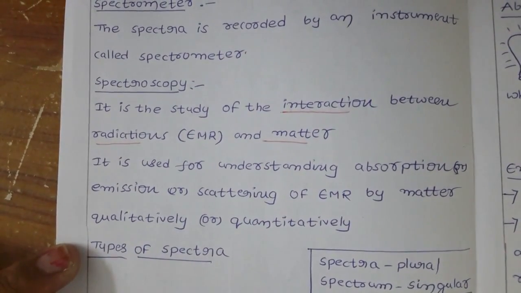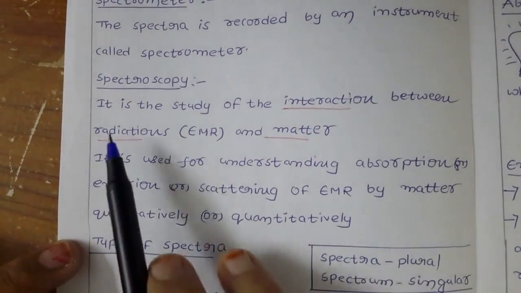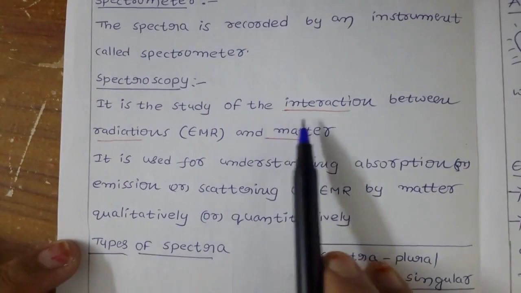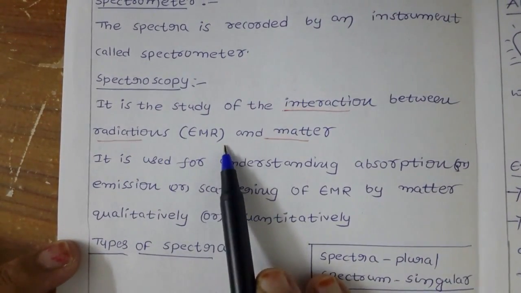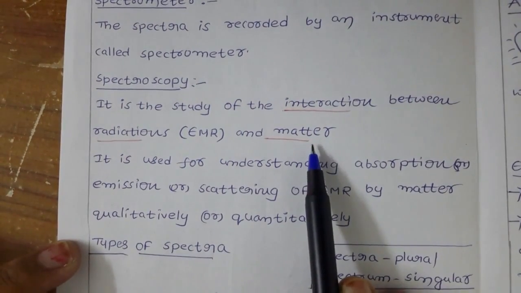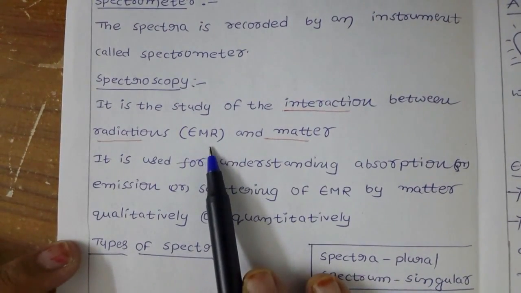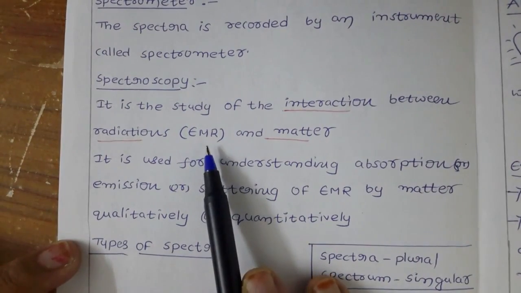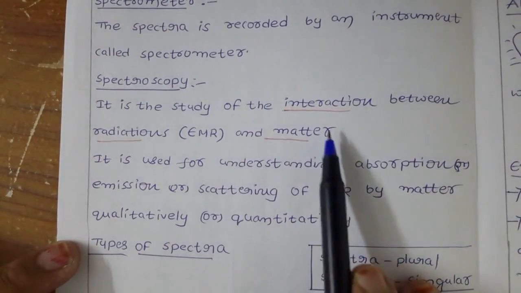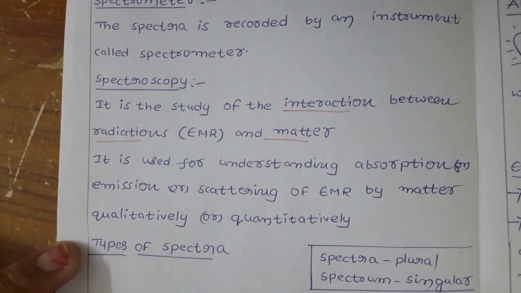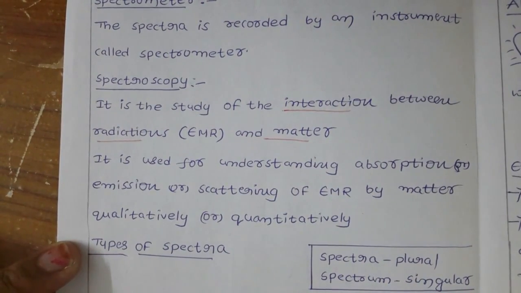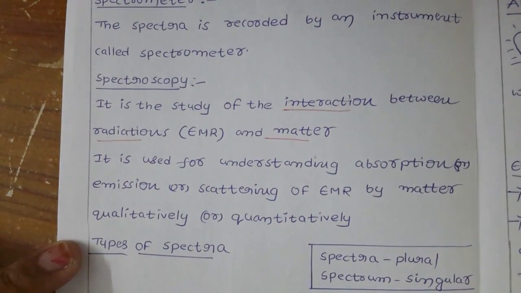The next terminology is spectroscopy. What is spectroscopy? It is the study of interaction between radiations, nothing but electromagnetic radiations, and matter. Already we came to know what electromagnetic radiations are. You pass that electromagnetic radiation through some matter, and you learn how the matter absorbs, how much it absorbs, how much it emits, and how much scattering of light is done.